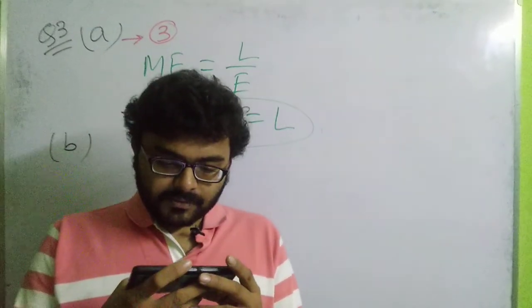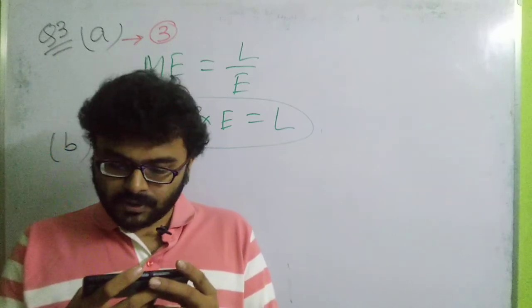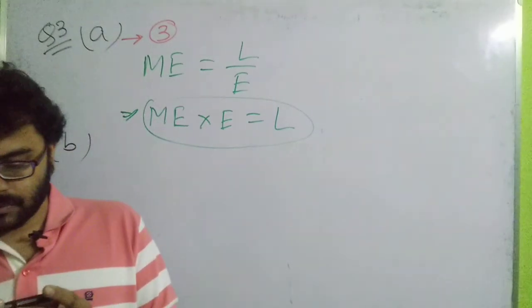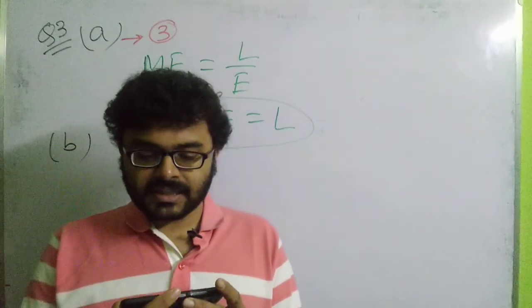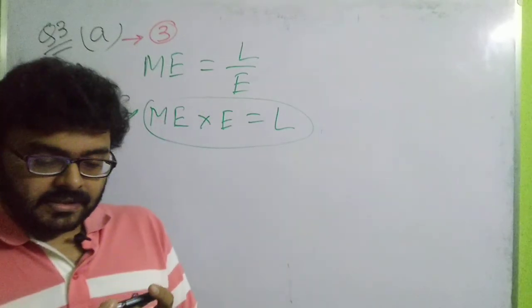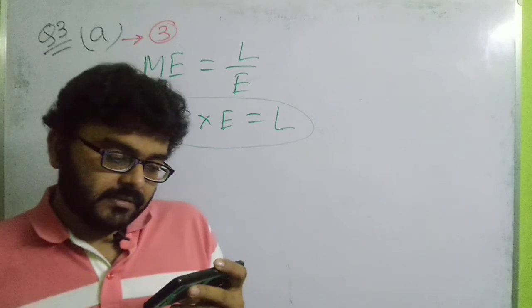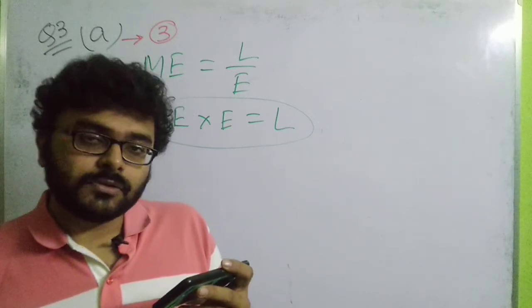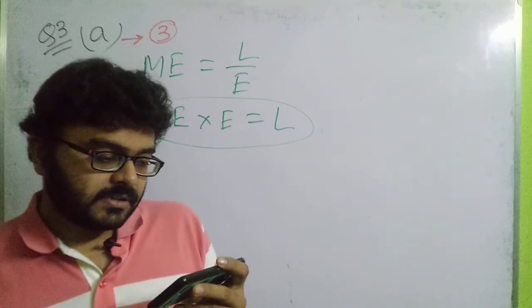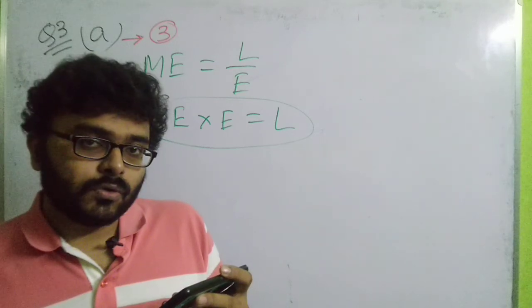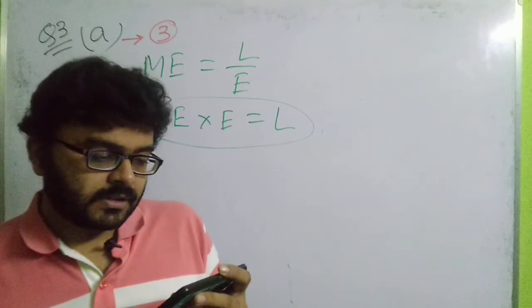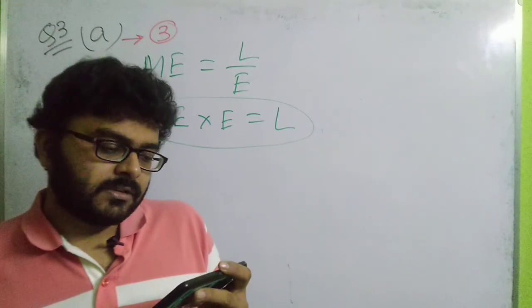Mechanical advantage of a machine can never be greater than 1. I think this statement is correct, because the mechanical advantage of a machine should never be greater than 1, as the load cannot be greater than the effort. Okay, so is it correct? No, I don't think so.